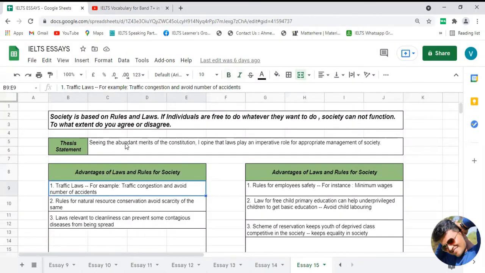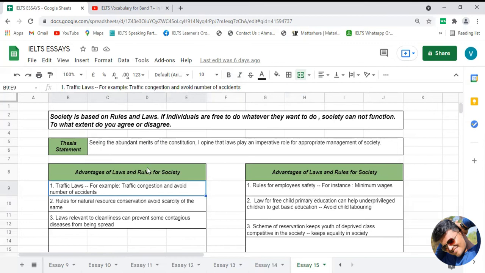So friends, as you can see, the first rules and regulations which I have mentioned are the ones we observe daily, and that is the traffic laws, or what I can say the traffic rules. Now, how can the implementation of these traffic rules become beneficial for society?